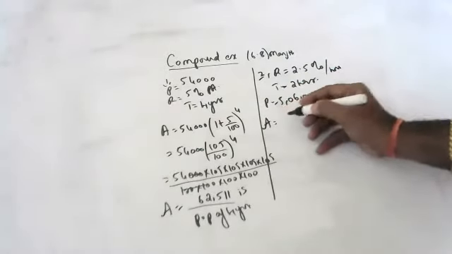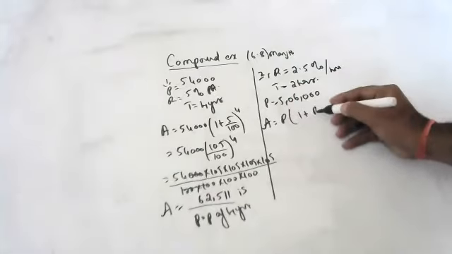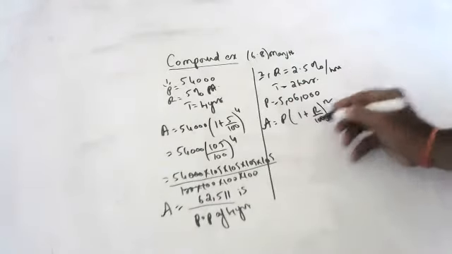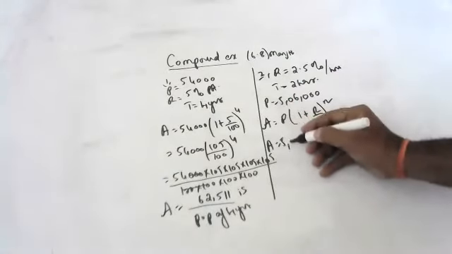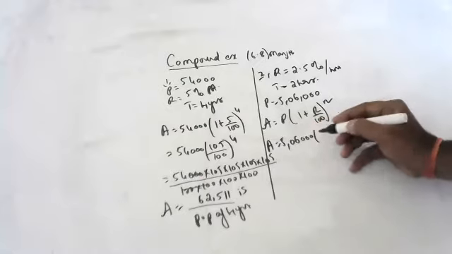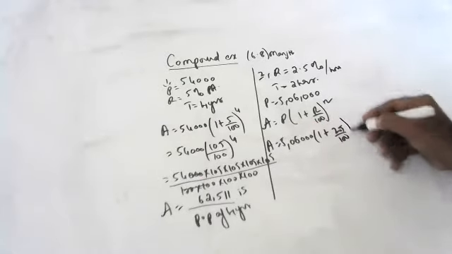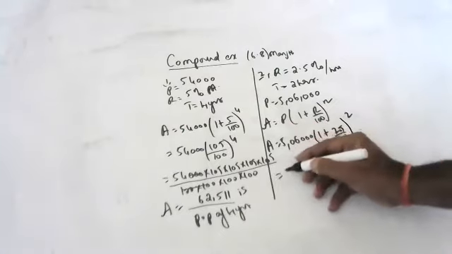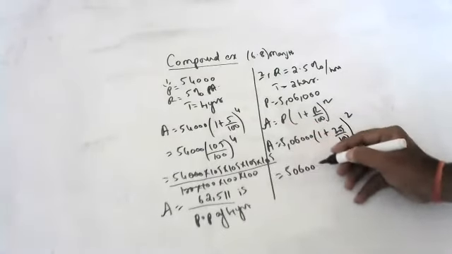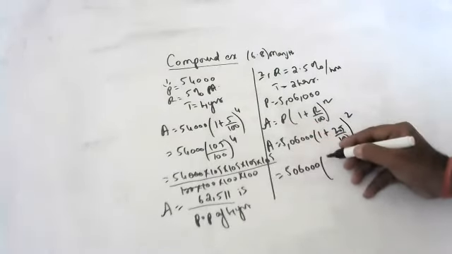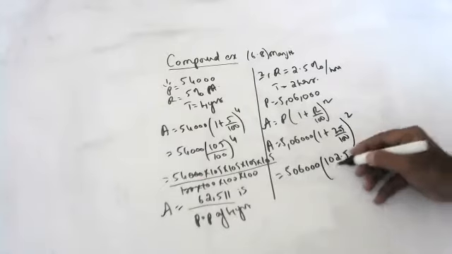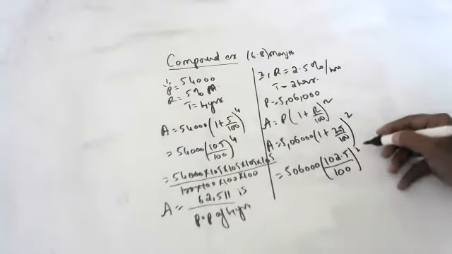Tell me. A is equal to P into (1 plus R by 100) whole to the power of N. A is equal to 5,06,000 into (1 plus 2.5 by 100) whole to the power of 2.